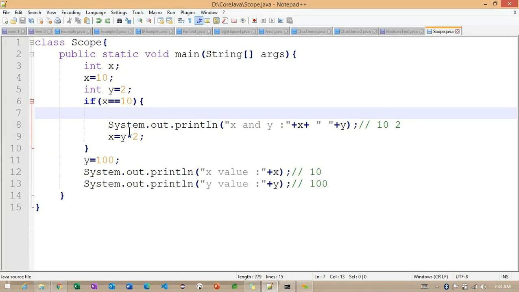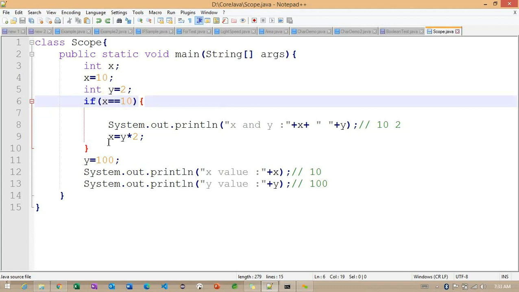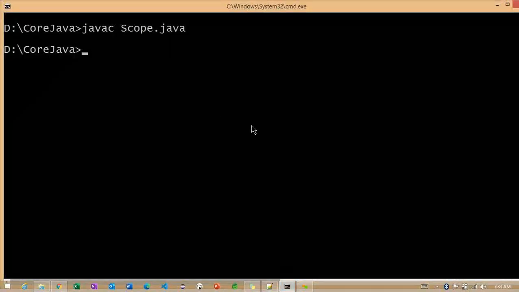Whenever we enter into this particular scope, we need to use the same values inside this scope only. Once we come out of this scope, the values will change based on our requirement. If the values are declared outside of this scope, we can use them. Otherwise, we are going to get an error, cannot find the symbol here. Right. Now you can see if I run the same example here,